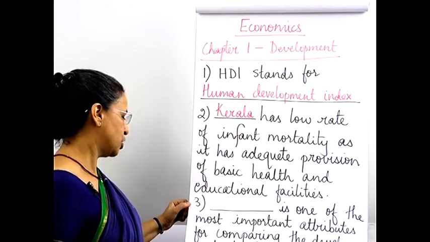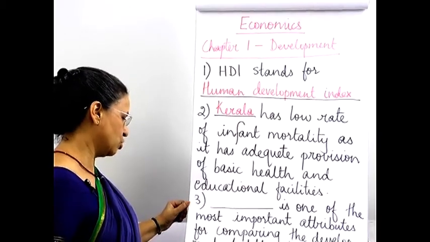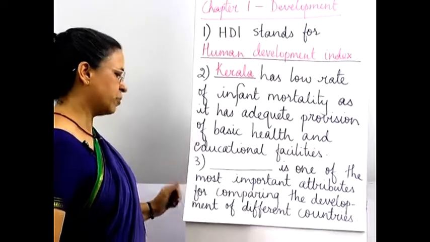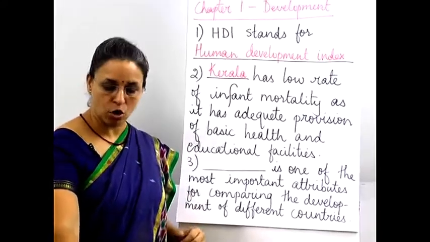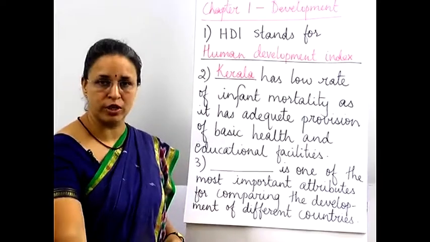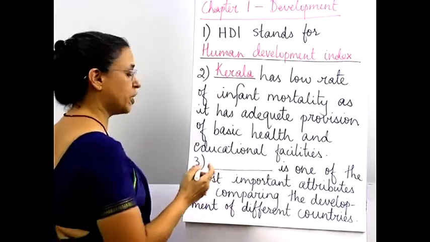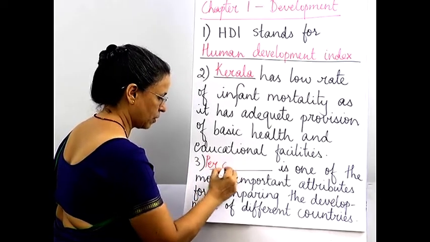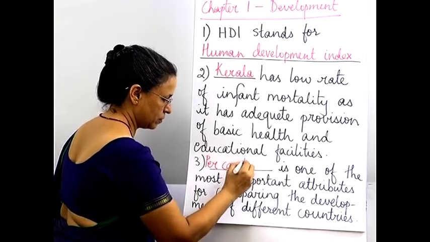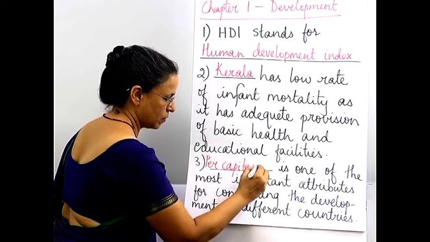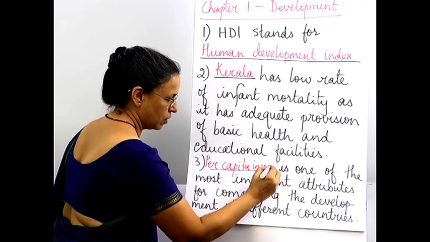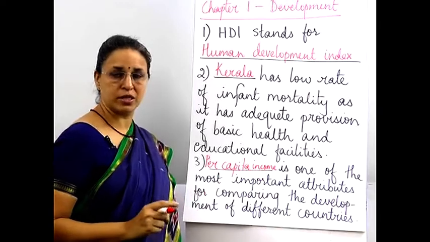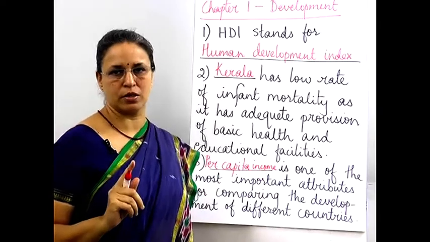Third, Dash is one of the most important attributes for comparing the development of different countries. So when you talk about which country is more developed, we basically talk about per capita income. Per capita income, that is the earning of each person.